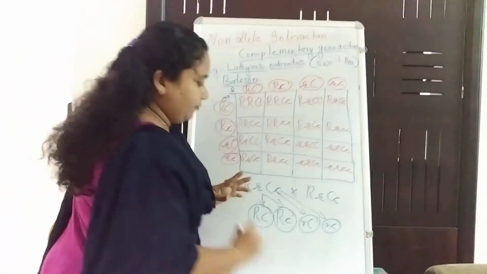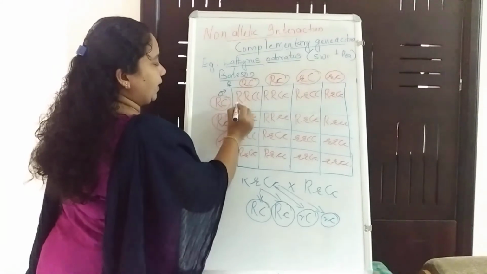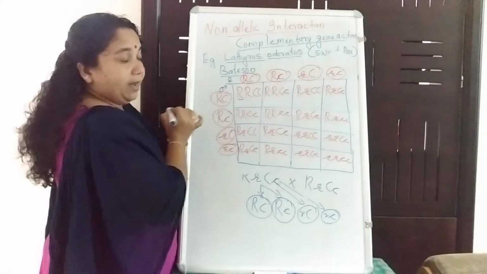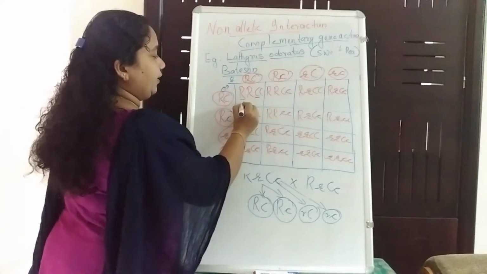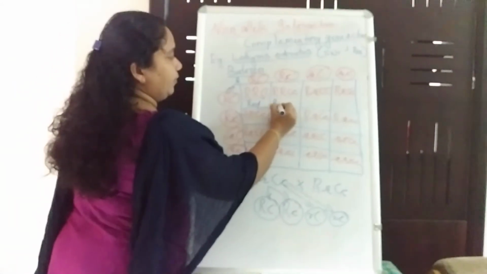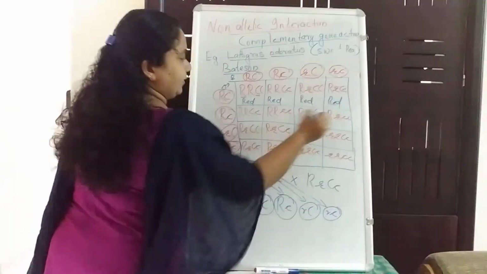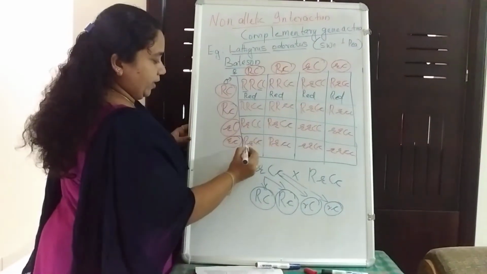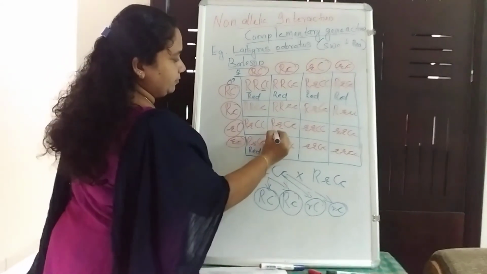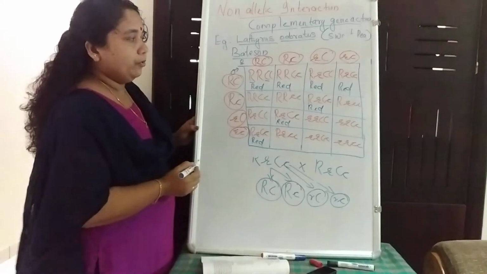Here we can find out that this genotype with one capital R and one capital C will be red. Here it is red, red, red, red. Then coming this cross way, here it is red, red, red, and here also red.